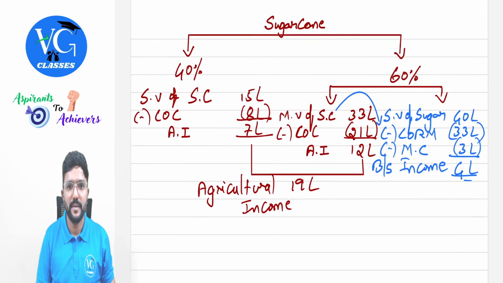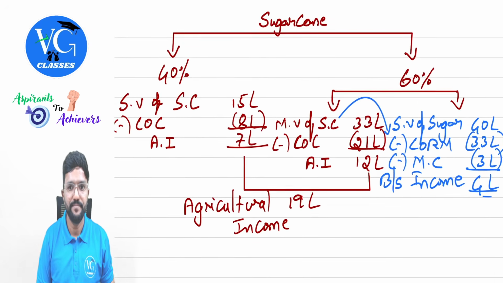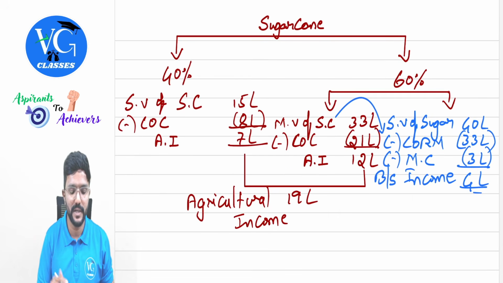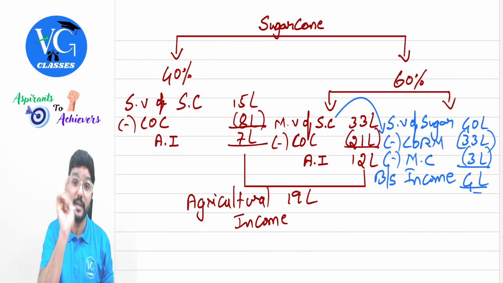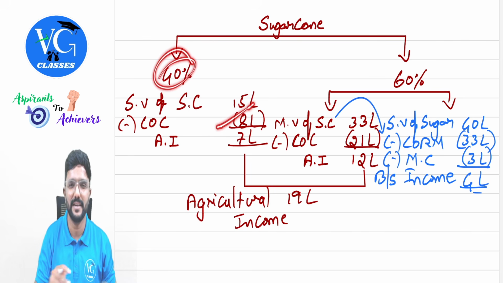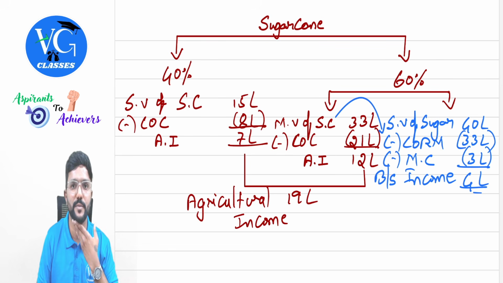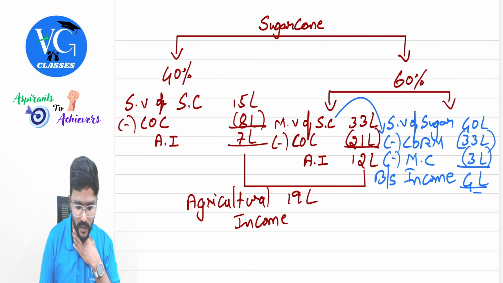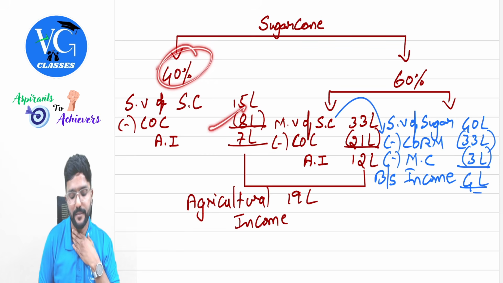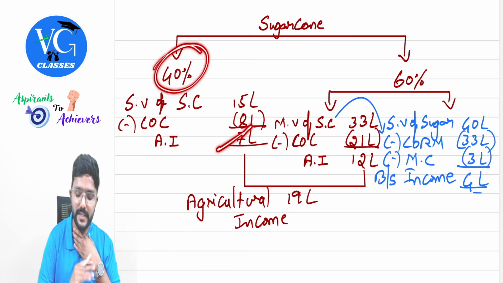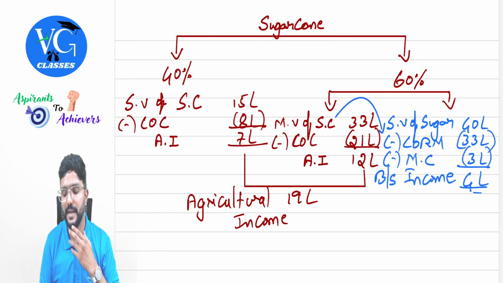So I have given one more example where the assessee is growing sugar cane. 40% of the sugar cane is sold as it is for 15 lakh. The cost of cultivation of that part, only of that part, 40%, is 8 lakh. I have tried to cover it in different ways, guys, so that in any way the question is asked in the exam, you will be able to answer. So the cost of cultivation of 40% is 8 lakh. So what is the agriculture income for 40%? 7 lakh. Then the remaining 60% is used in the manufacturing process.